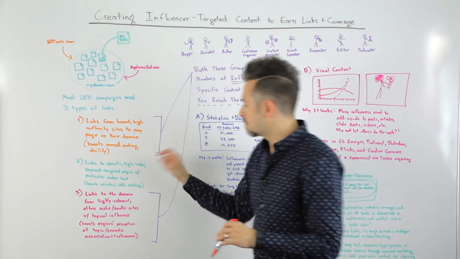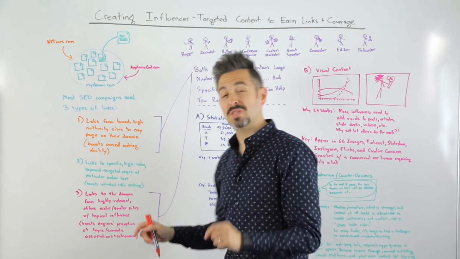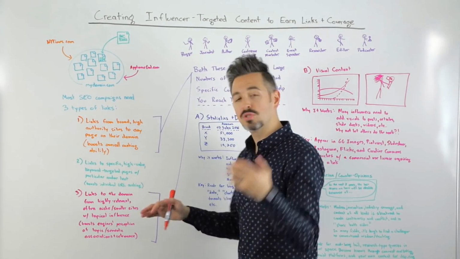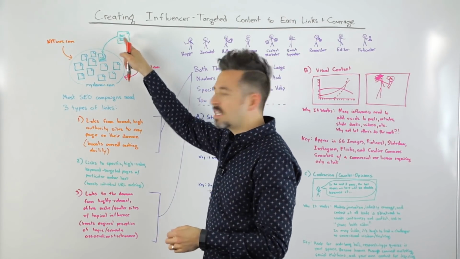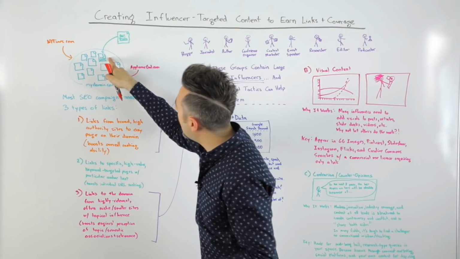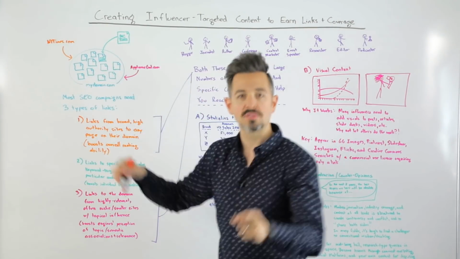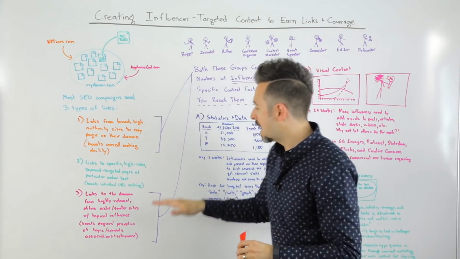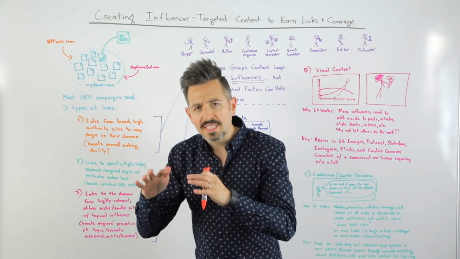Then I want links to specific high-value keyword targeted pages, hopefully with specific anchor text. And that's going to help me boost those individual URLs as rankings, right? So I want this page over here to link to me and say hair dryers to my page that is keyword targeted for the word hair dryers. Hopefully, fingers crossed, right?